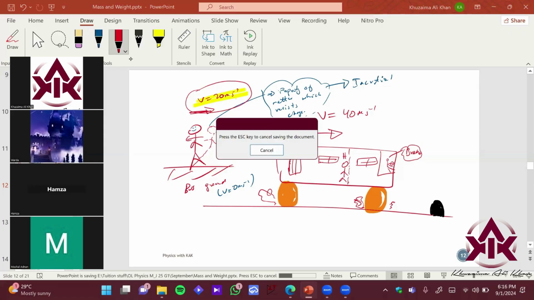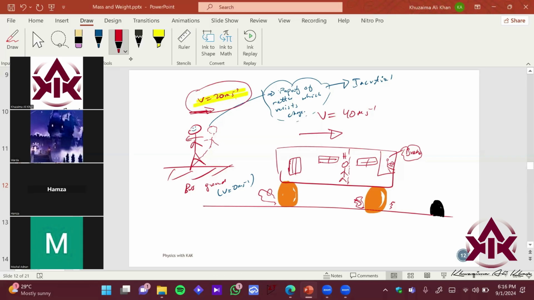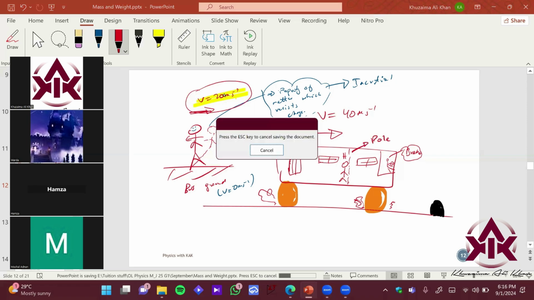So your body still wanted to continue at a speed of 20 meters per second, but it had to stop. Therefore, you tried to go forward at a speed of 20 meters per second, but you applied the reverse force. Let's say आपने pole को पकड़ा हुआ था, right? You were holding a pole, so you basically took the support of a pole to avoid this particular jerk. Does that make sense? What is inertia?